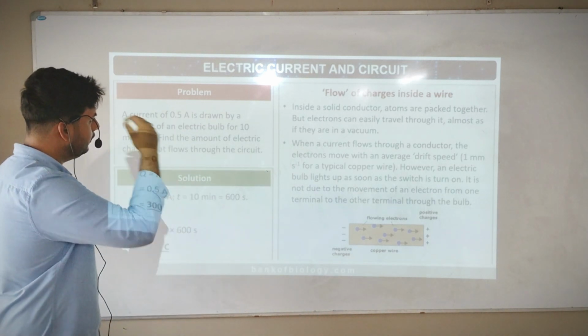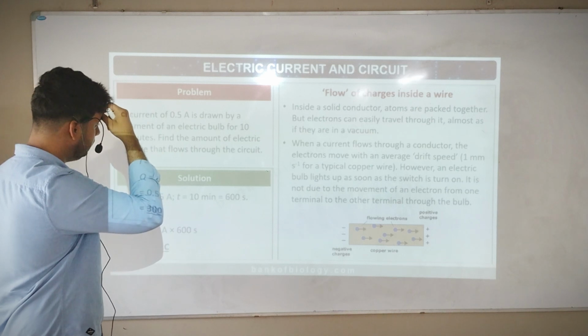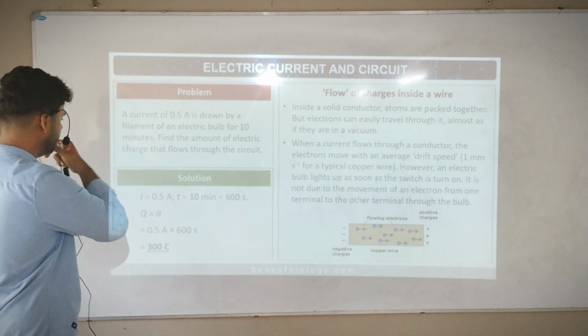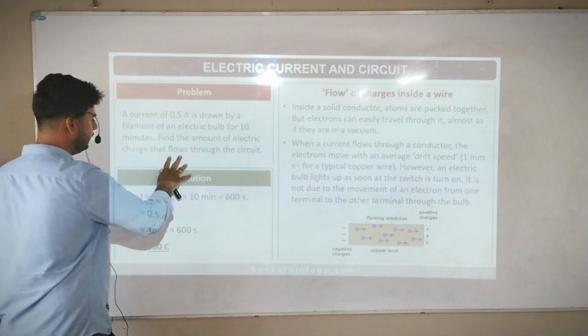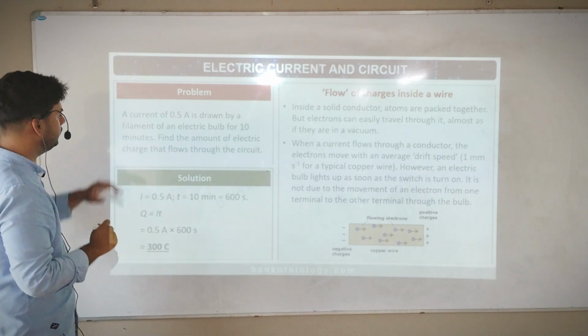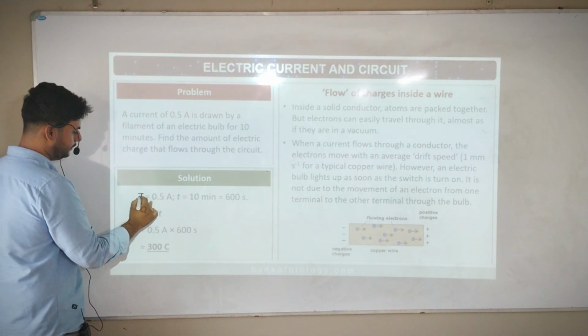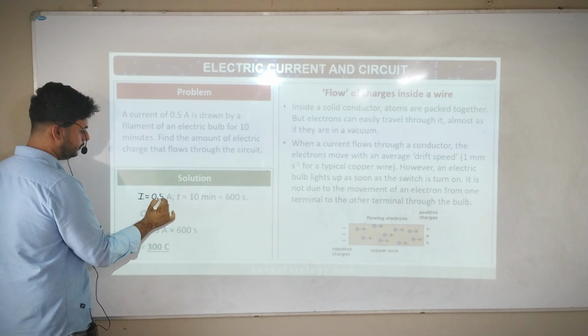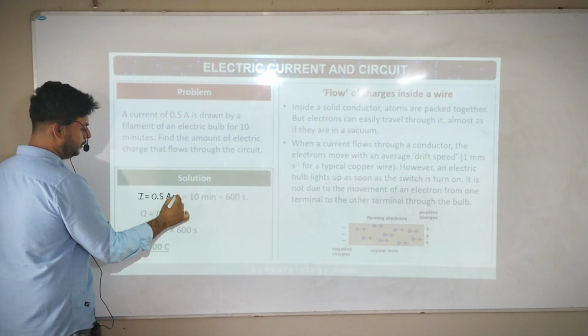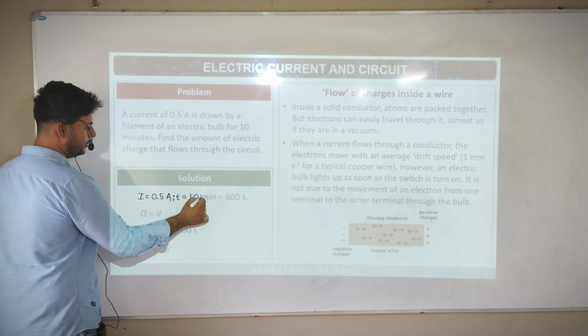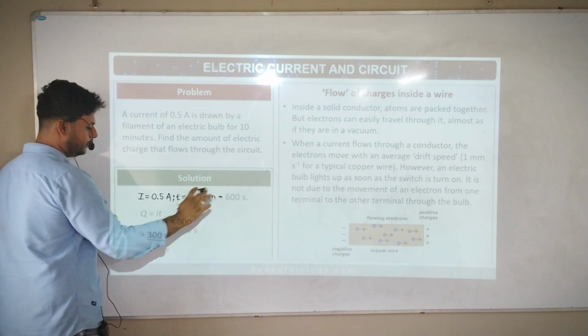Current of 0.5 ampere, from the beginning. That you read first. No, first we'll do this. Okay, read. This is a sum. See, a current of 0.5 ampere. So I, current, is equal to 0.5 ampere. Time is equal to 10 minutes. 10 minutes can be converted to 600 seconds. One thing I will do.